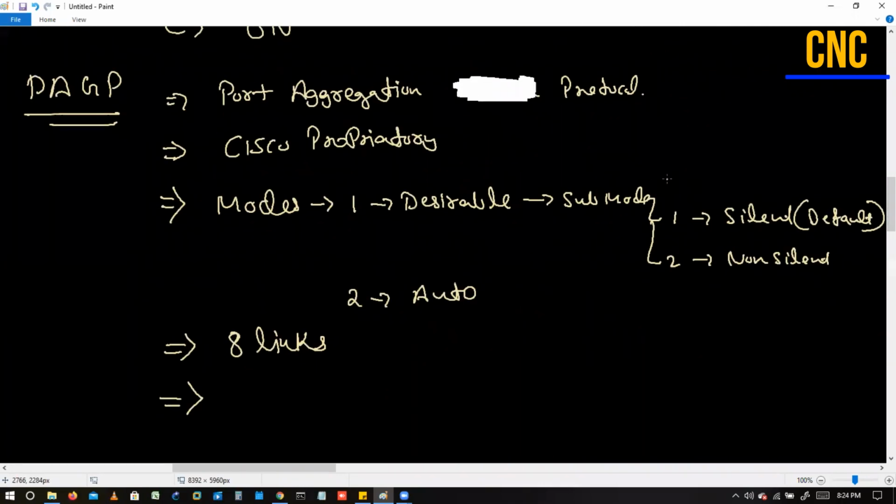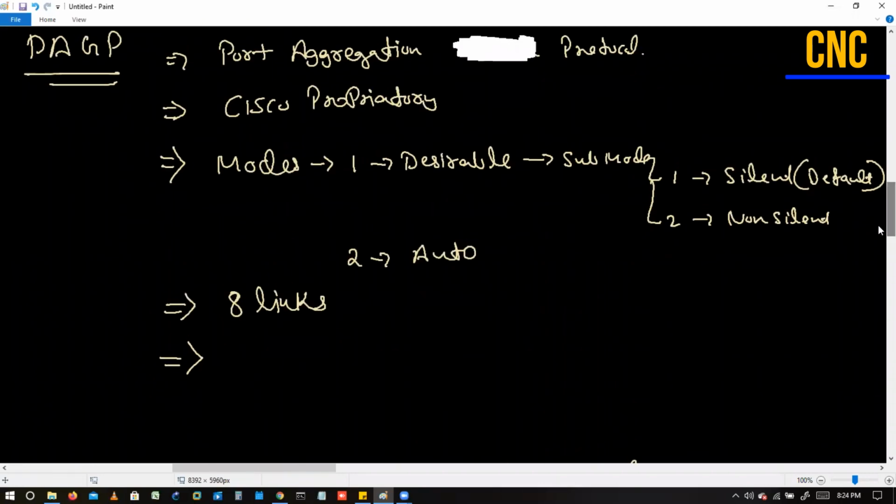Now I hope everything is clear till this point, right? We need to discuss only the modes. I think the first line, the second line, and the fourth line are clear. We need to talk about the modes. So these modes are very clear. If you remember the DTP mechanism, there also we had these modes, the desirable one and the auto one.